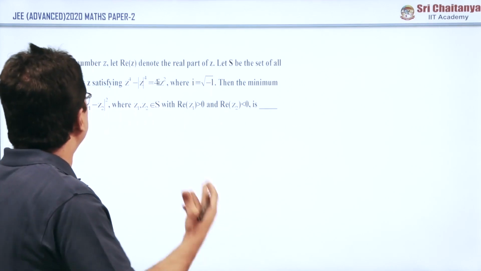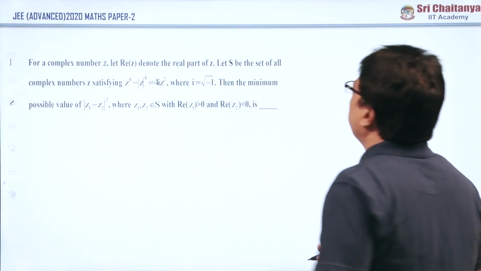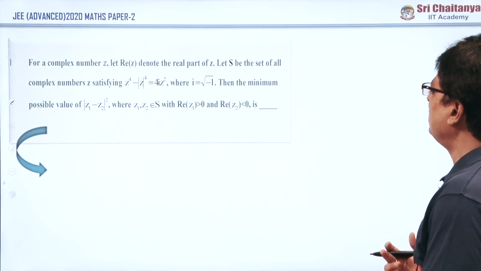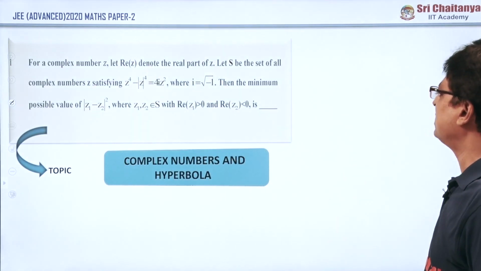Now coming to the detailed analysis, in Paper 2 mathematics, question number 1 comes under which topic? Complex numbers and hyperbola.